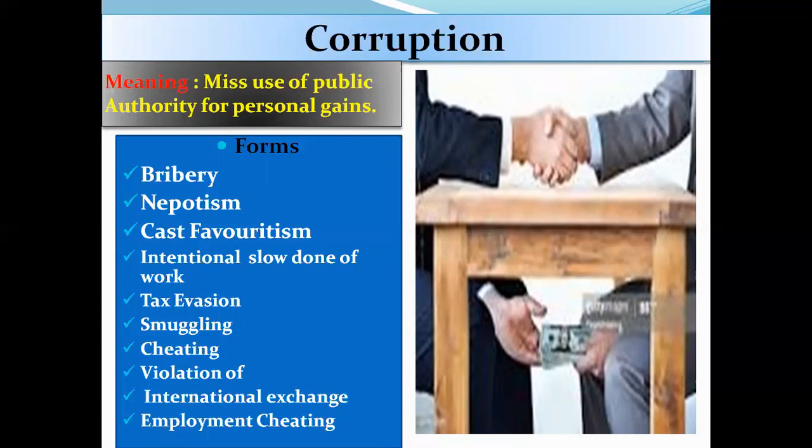For example, political corruption is also there. Illegal trading, smuggling, economic offenses, cheating, violation of foreign exchange rules, employment cheating. These are all the main important forms of corruption. Misuse of public authority for personal gain, this type of condition is nothing but corruption.